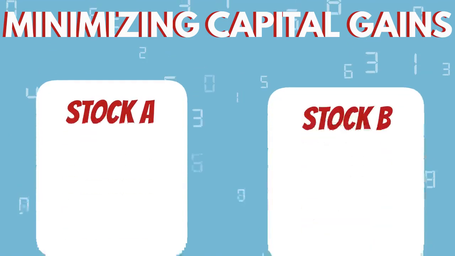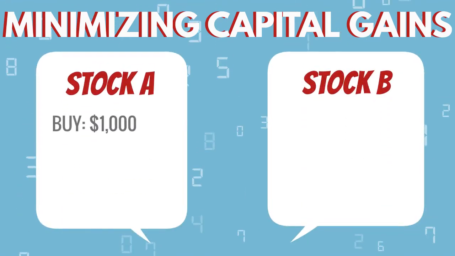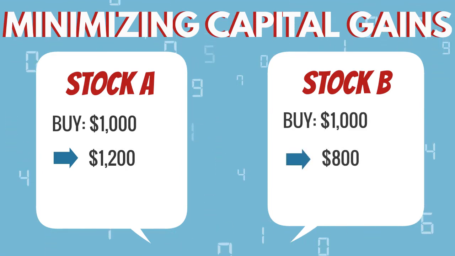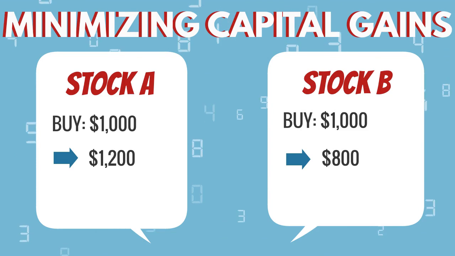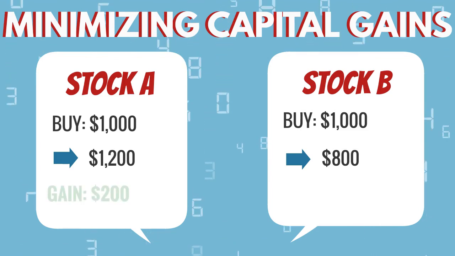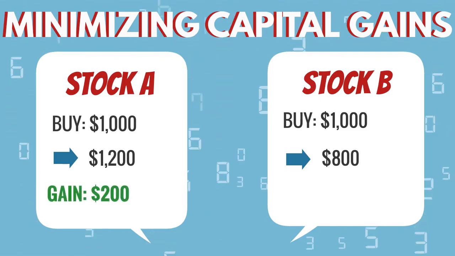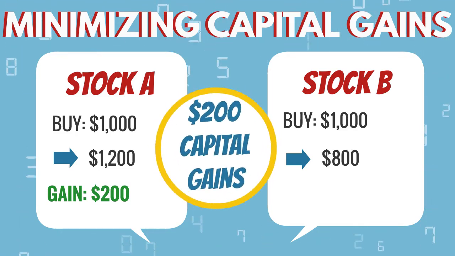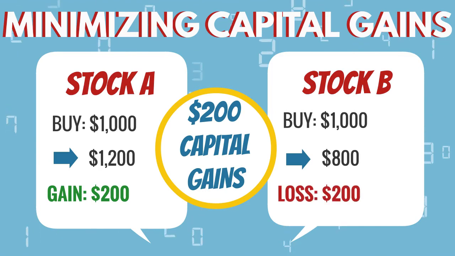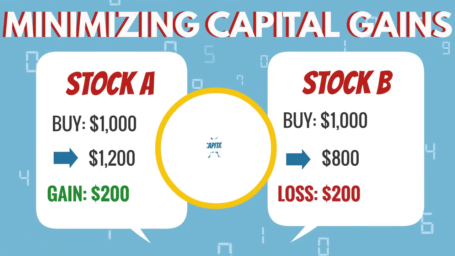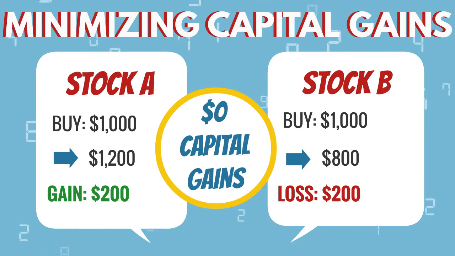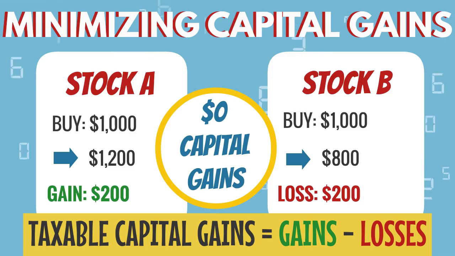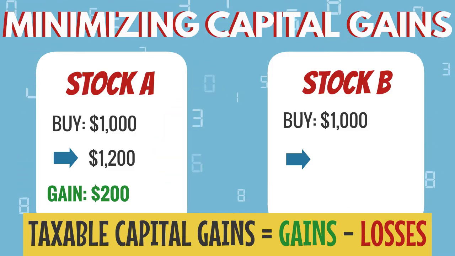Let's envision that we purchased two different stocks. One that rose from $1,000 to $1,200, and the other that dropped from $1,000 to $800. If we decided to sell our position in the stock that was sitting at a profit, we would have incurred $200 in capital gains, which we would now be taxed on. However, if we decide to sell our investment in the second stock that has a capital loss of $200, we will have offset the capital gain completely and pay $0 in taxes. This is because in Canada, CRA allows us to use our capital losses against our capital gains.